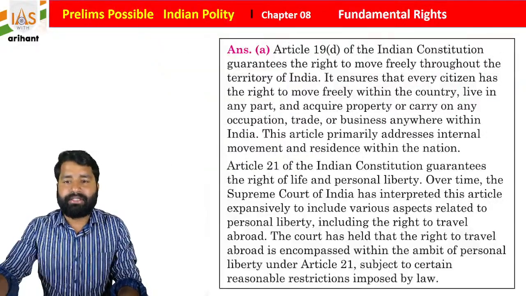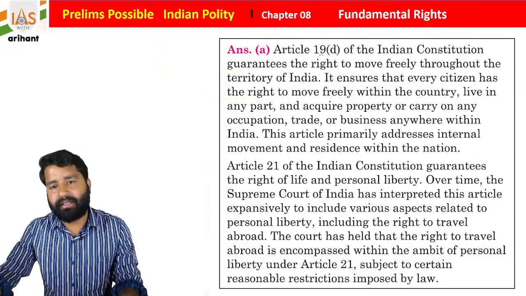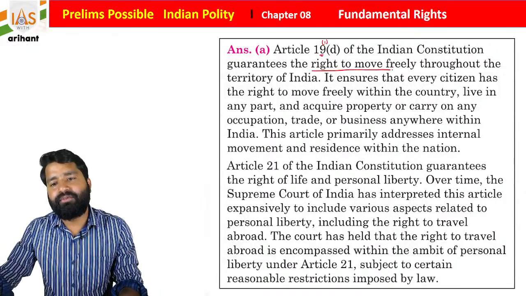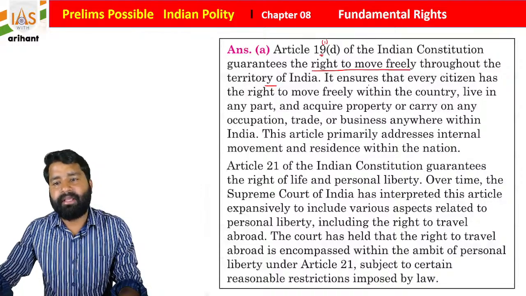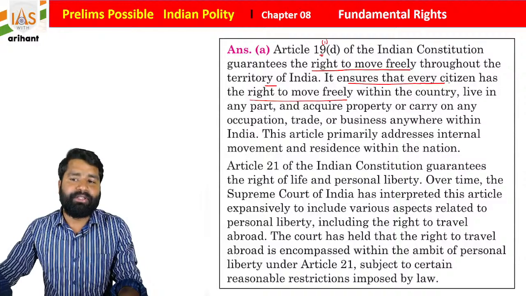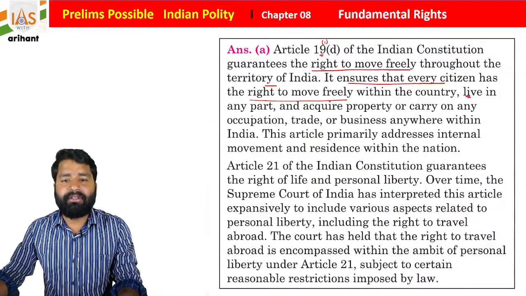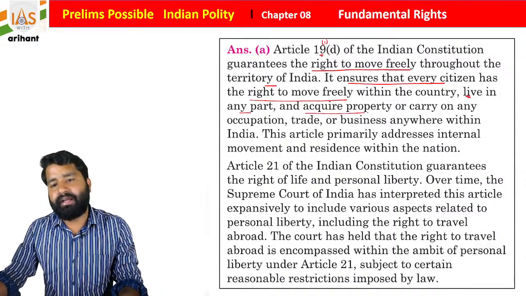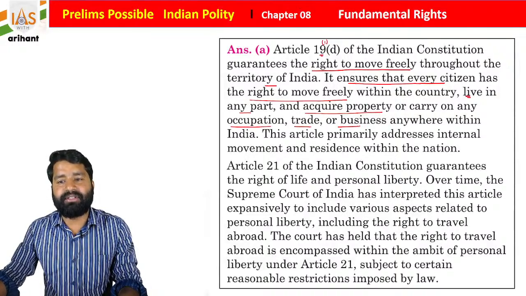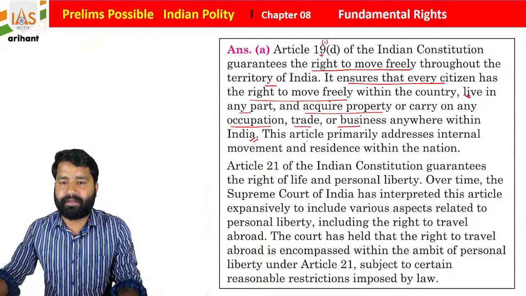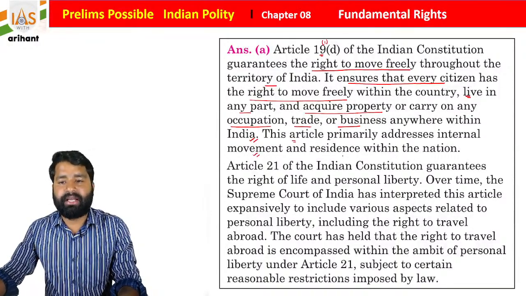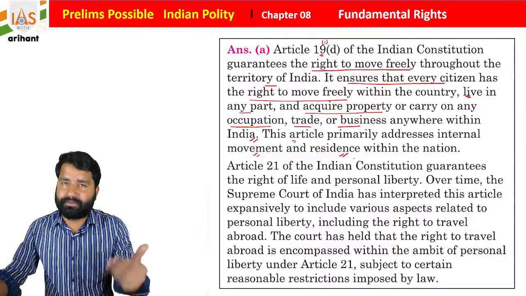Here the explanation part: Article 19 clause 1 subclause D guarantees the right to move freely throughout the territory of India. It ensures that every citizen has the right to move freely within the country, live in any part, and acquire property or carry on any occupation, trade, business anywhere within the territory of India. So this article primarily addresses internal movement and residence within the nation.